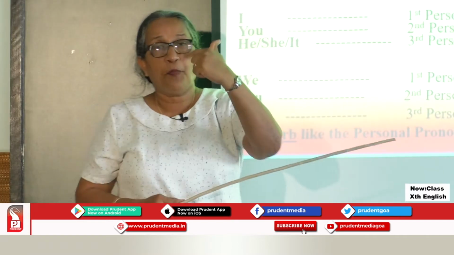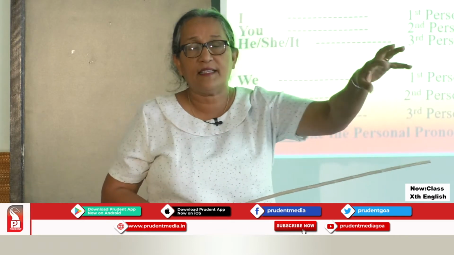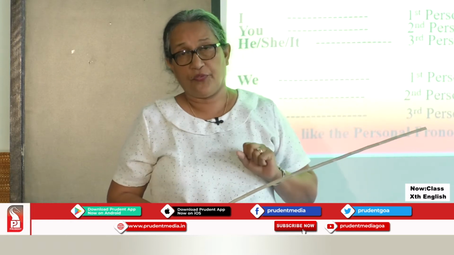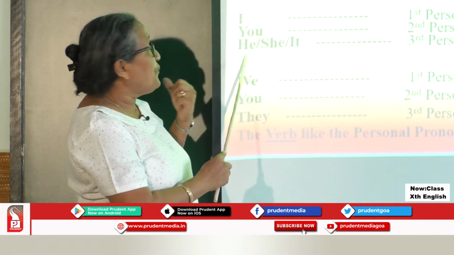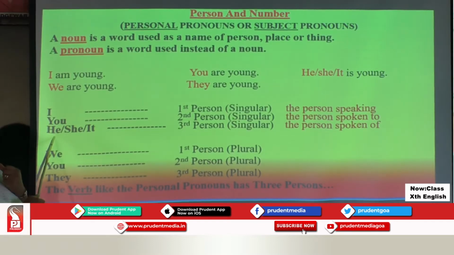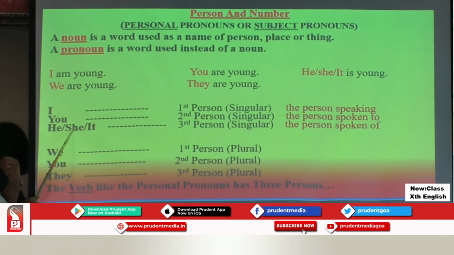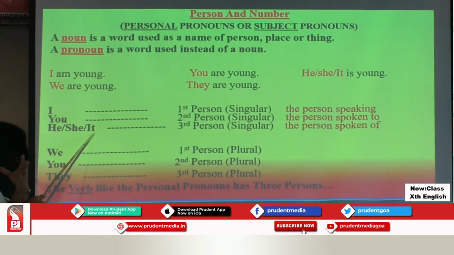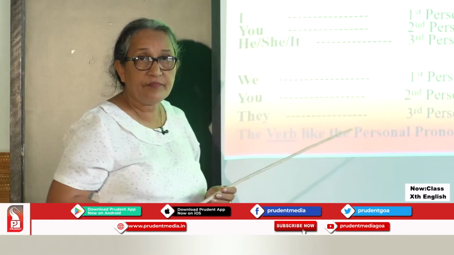I am speaking to you about somebody. That is the third person, who is spoken of. If he is a male, that is masculine, we use he. For a feminine or a female, we use she. And if it is referring to things, we use it.